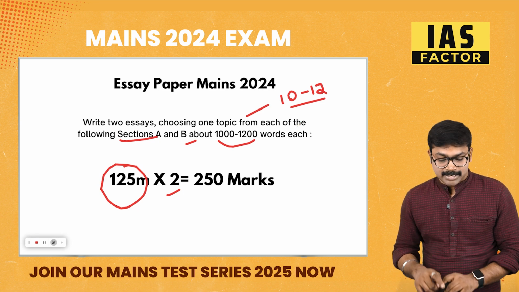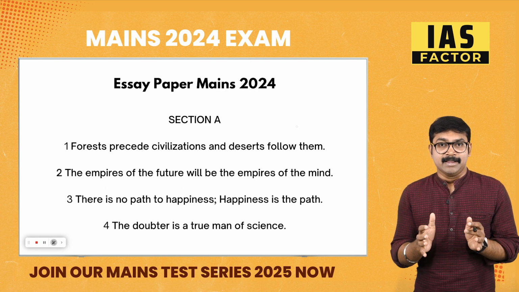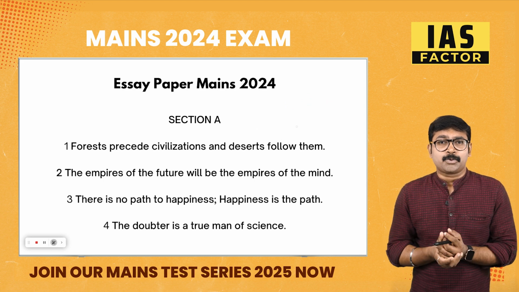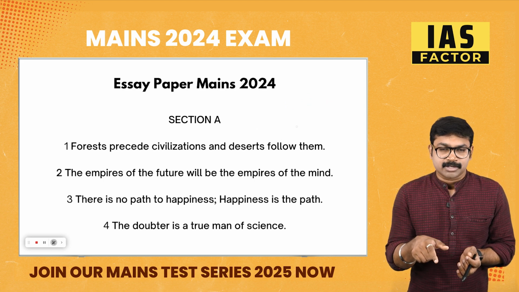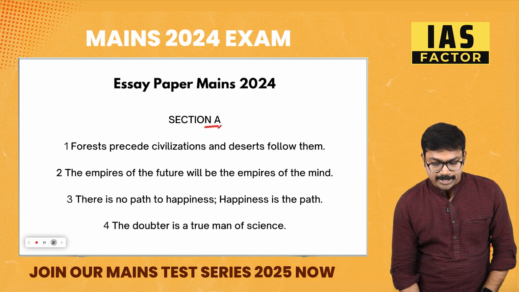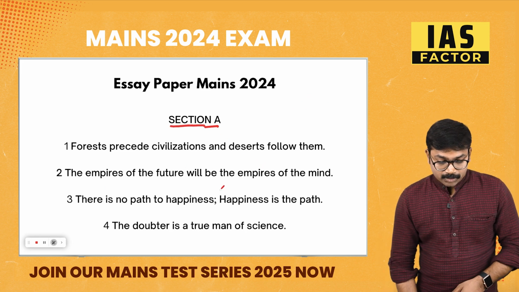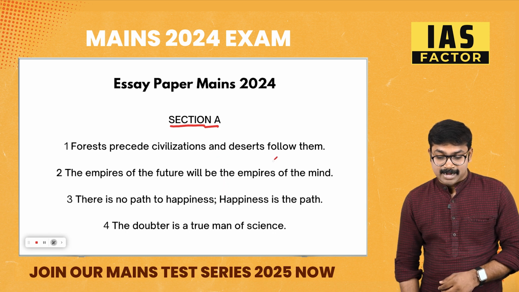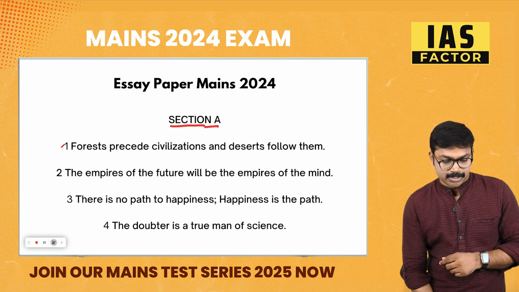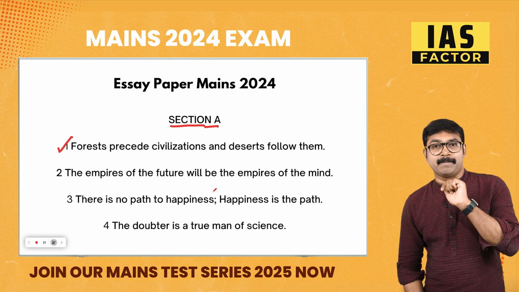So there are section A and section B, which I'll be discussing. Let's take a close look at section A. We'll discuss each and every question, and when you get the question, you can also think which question you would answer if you were writing the mains examination. Out of section A, you have to write one essay. Let's take the questions. Forest precedes civilization and deserts follow them. Will you write this question? Check it out. And the empires of the future will be the empires of the mind.